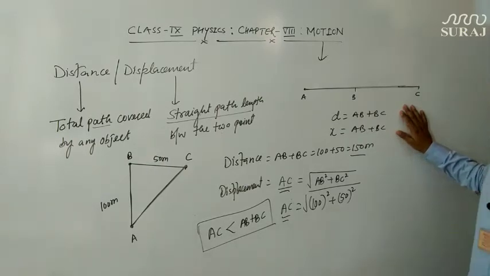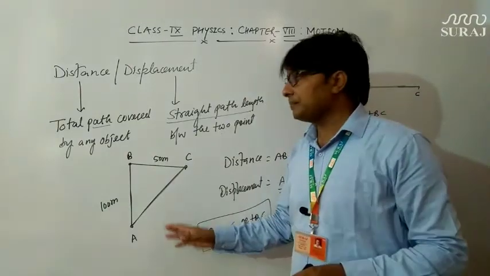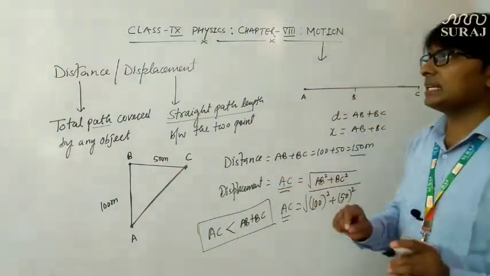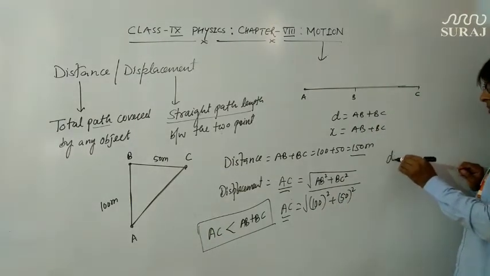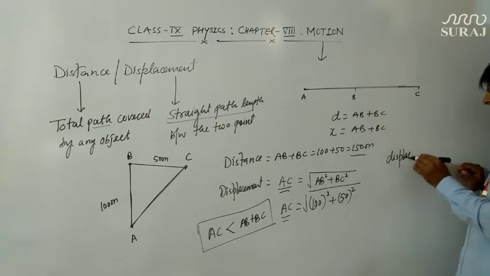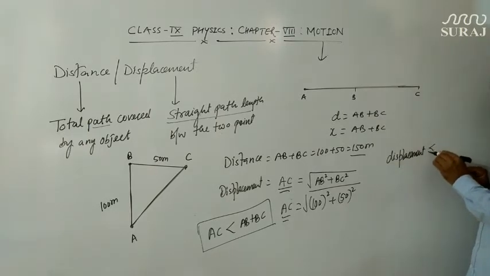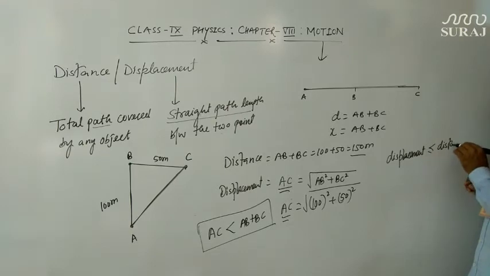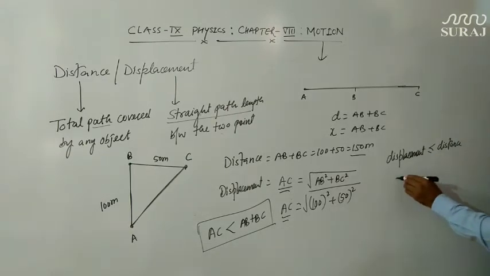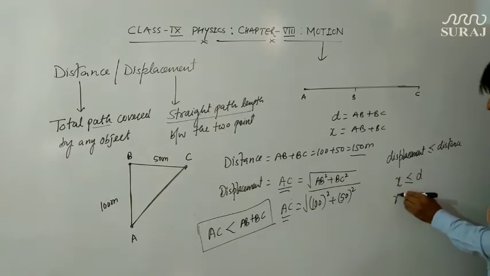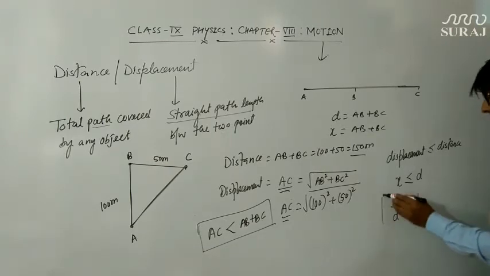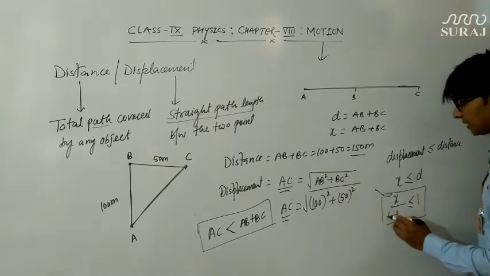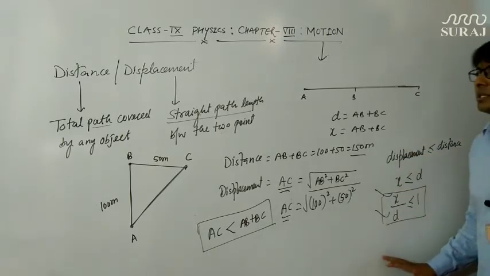But if it is moving in a plane like this, then definitely displacement will be less than the distance. So what can be written? We will say that displacement is less than or equal to distance. And if I denote displacement by x and distance by d, then I can write that x upon d should be less than or equal to 1. So that is the relation between displacement and distance. So you must remember this point.